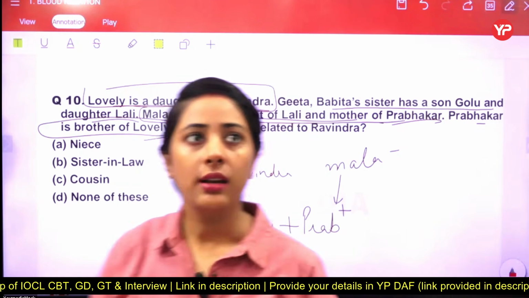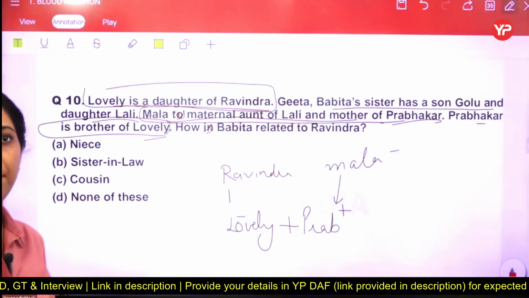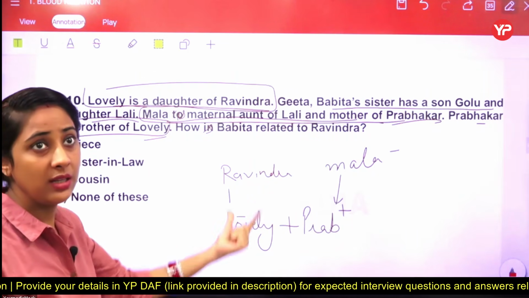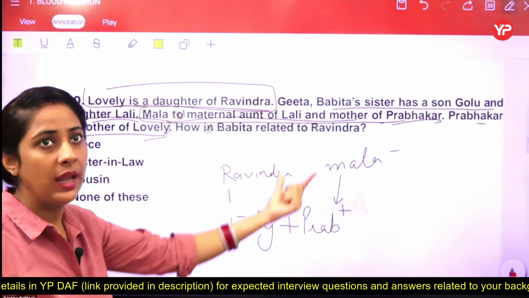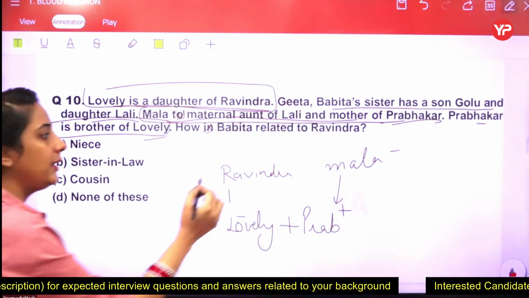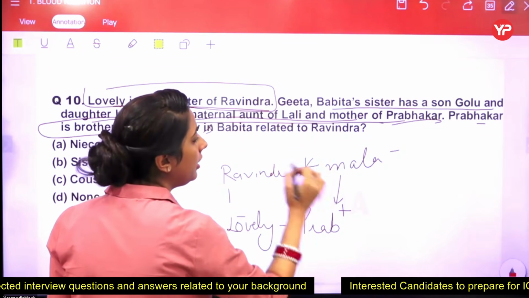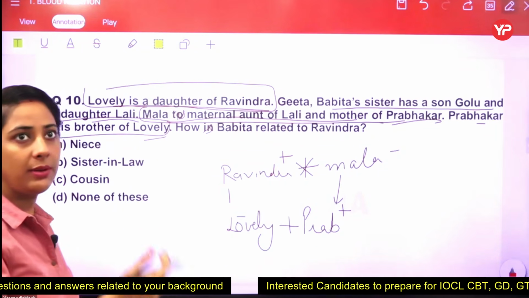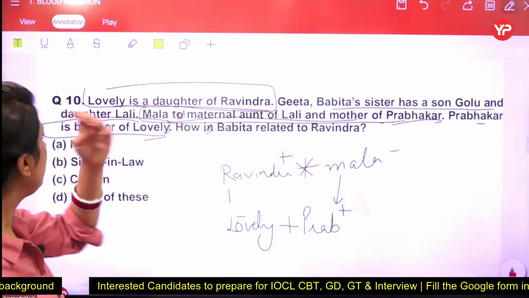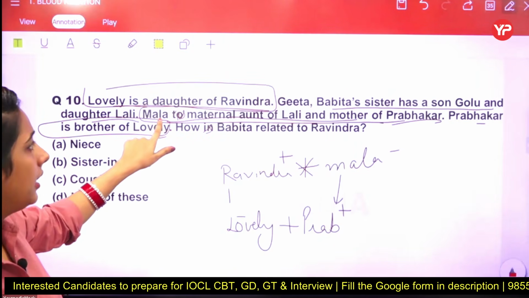Does it mean that Ravinder is married to Mala? Yes, because Lovely is a sister of Prabhakar, so that means Ravinder is a parent of these two, and now they are saying that Mala is a mother, so the information is even more clear that yes, Ravinder and Mala are married to each other, and if Mala is a female, Ravinder is a male here. Got it? Now, the next point, we have a Mala here.